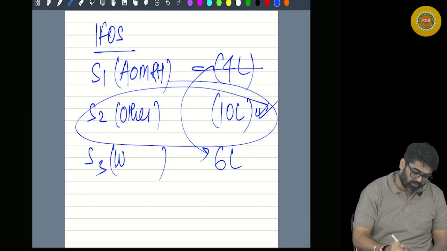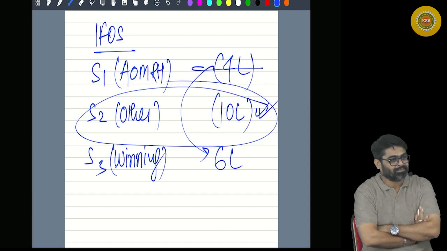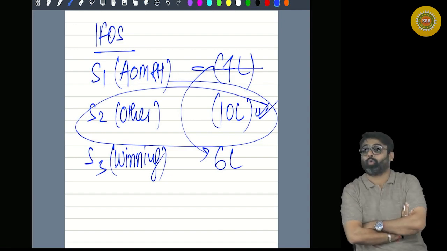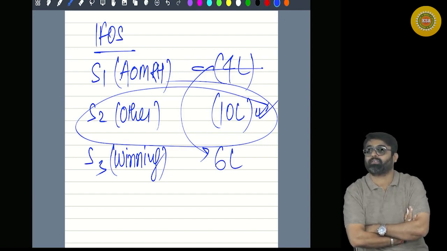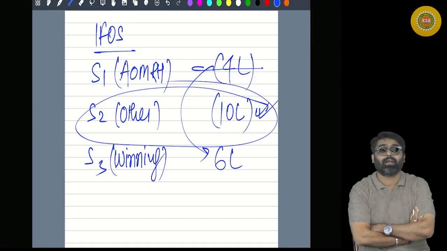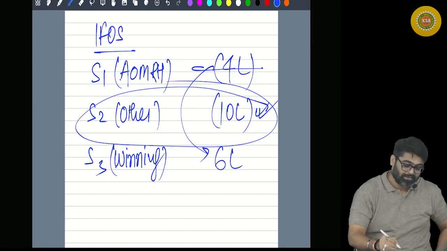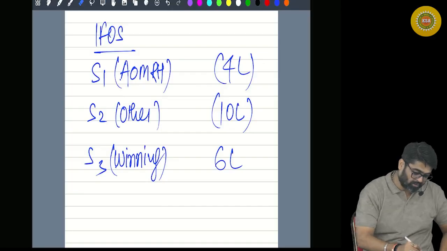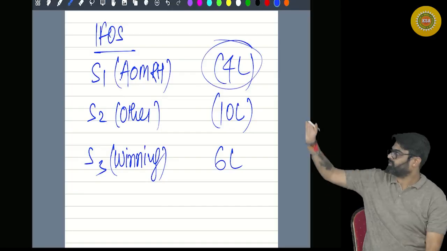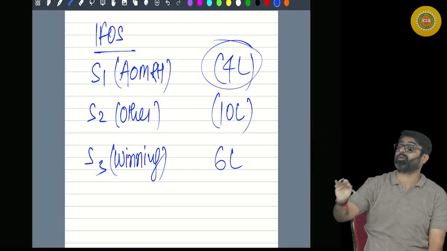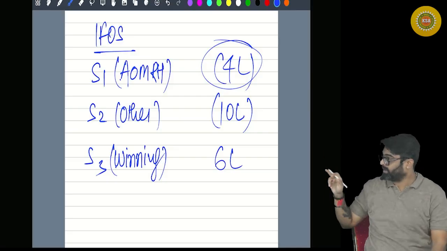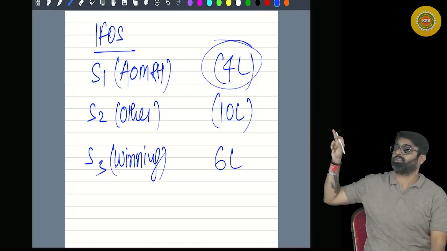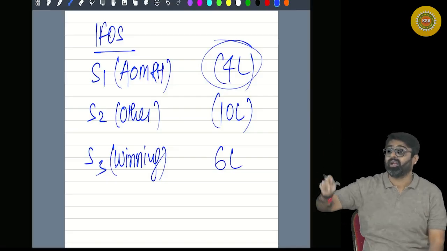This source 3 is my winnings income, against which no losses can be set off. Can you set off this loss? This loss can be set off only against the profit of same activity. Do you have any same activity here? So this loss cannot be adjusted within the head.